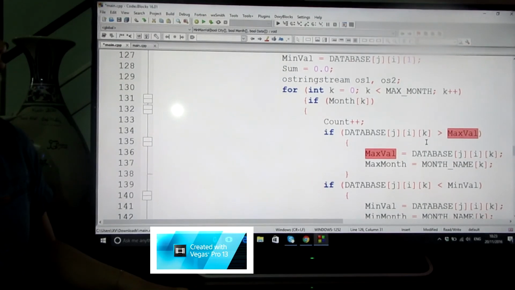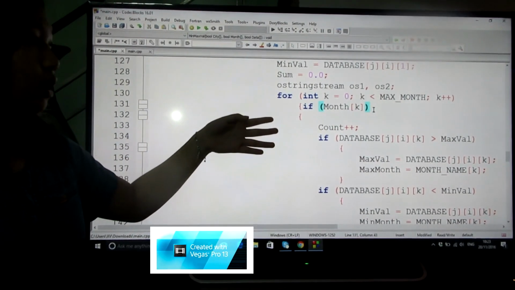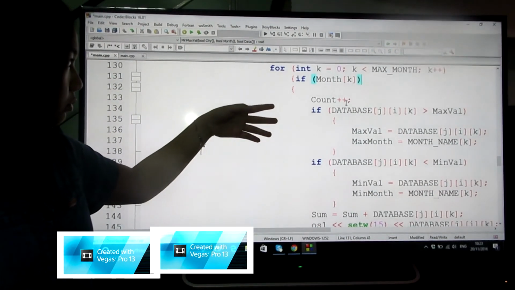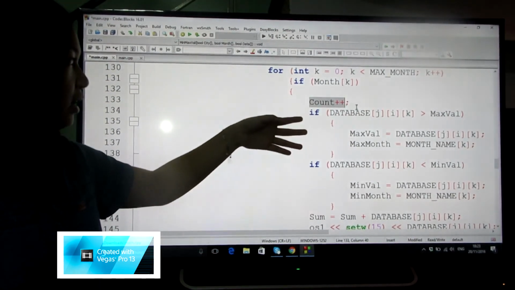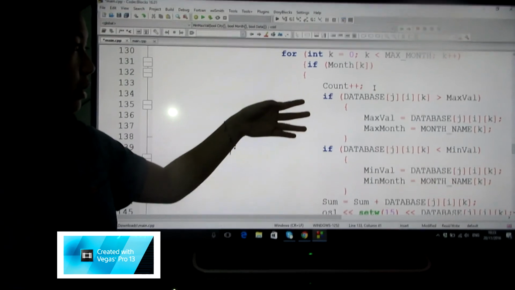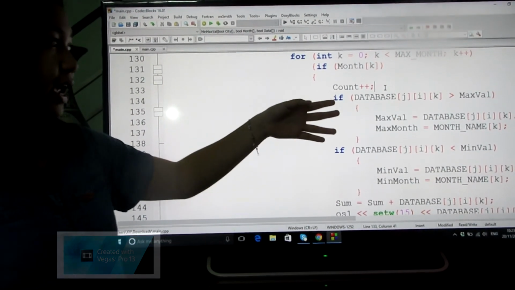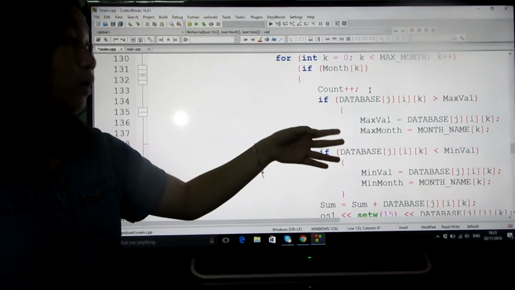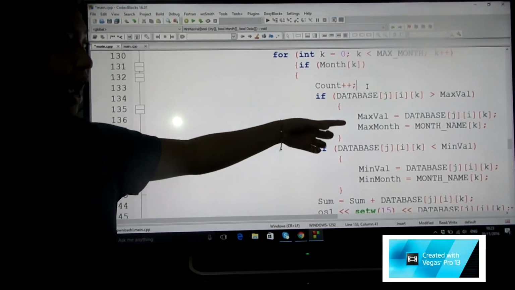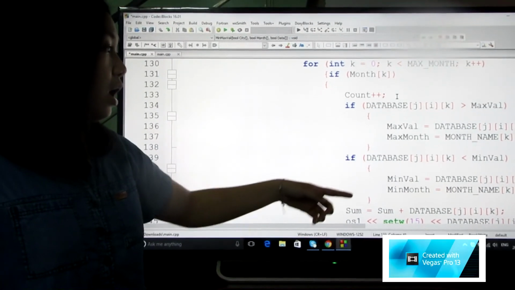After that, we have the third loop. This loop compares with the data. If the month case is true, if database[i][j][k] is bigger than max value, the max value will equal database[i][j][k] and the max month will equal month name k.